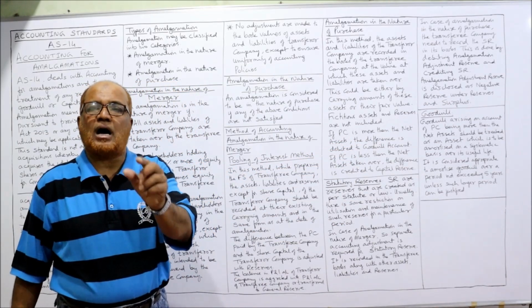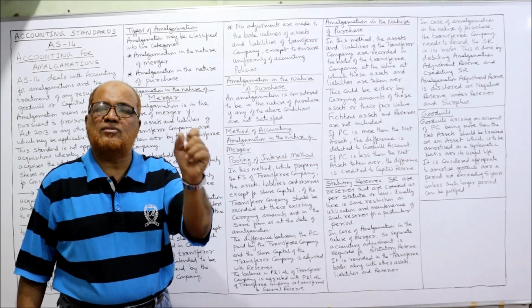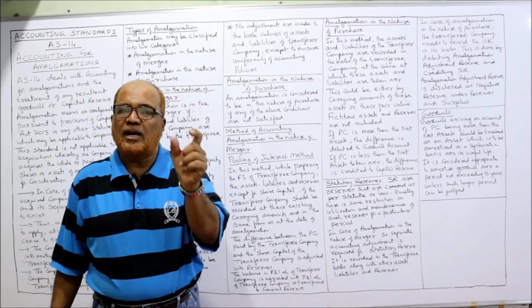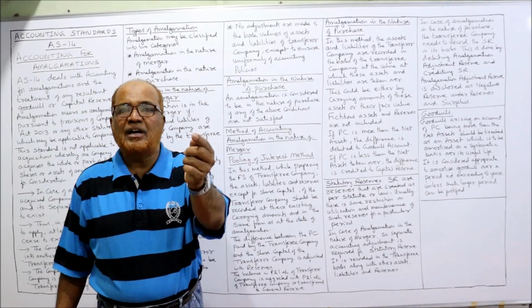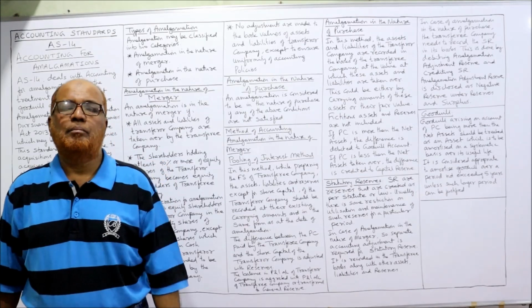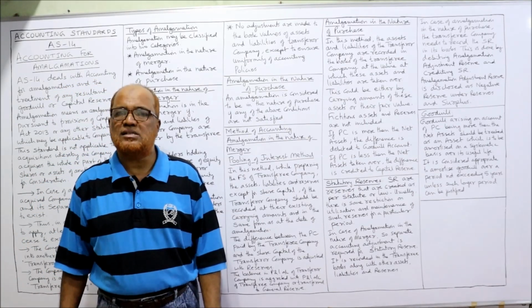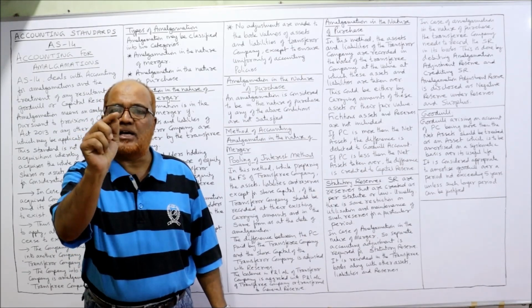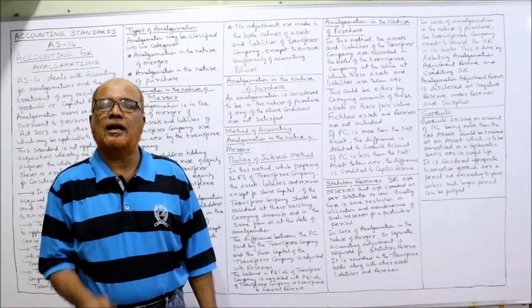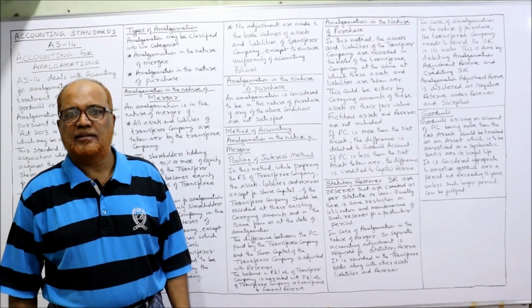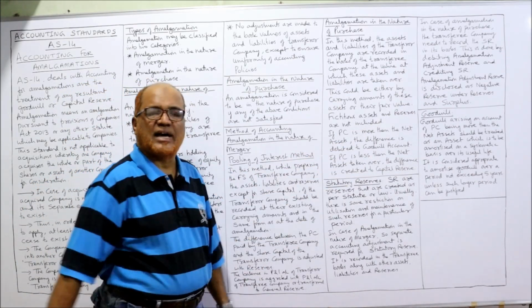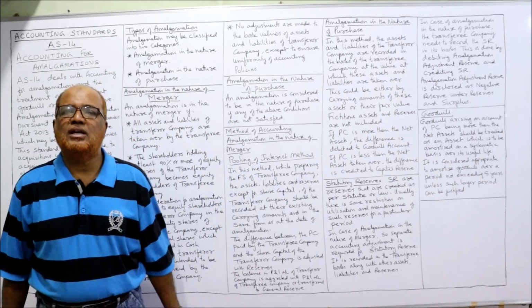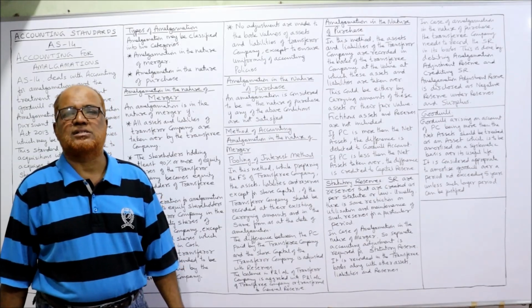Now, where should this Amalgamation Adjustment Reserve be shown? Actually, it is showing a debit balance. It should have been taken on the asset side, but it is not correct to take it on the asset side. So we are taking this amalgamation adjustment account as a negative figure under reserves and surplus. That is the accounting treatment for statutory reserve if the amalgamation is in the nature of purchase.